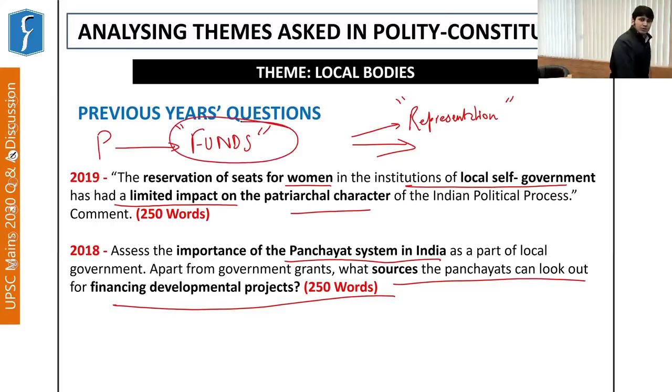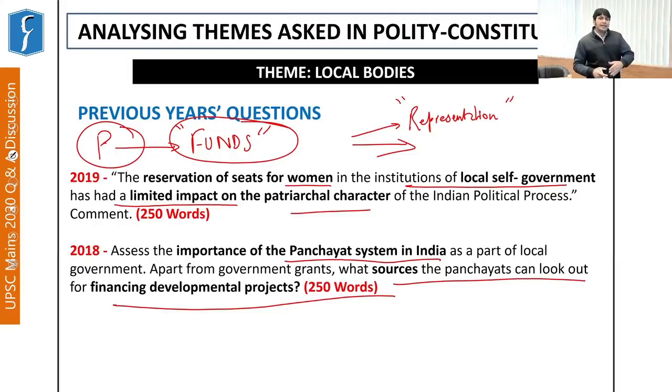provision of finance or funds for the local bodies so that they can function independently without any support or any sort of begging from the state government. So the whole idea is to make panchayats and municipalities self-sufficient, not only in terms of their functioning, but also in terms of their revenue generating capacity. So all these aspects have been touched upon by UPSC in the recent past.